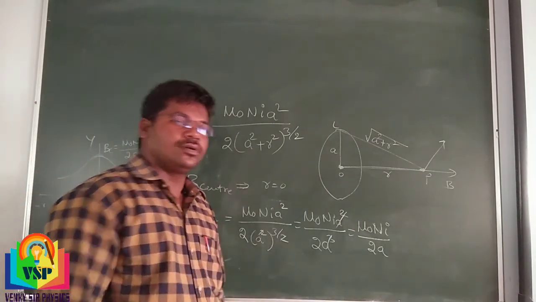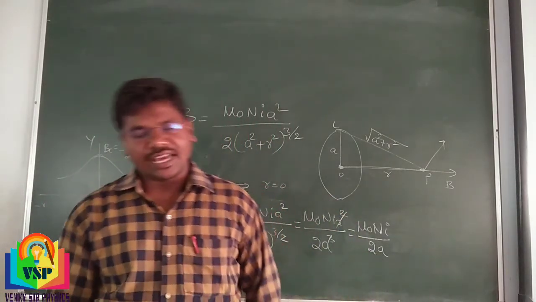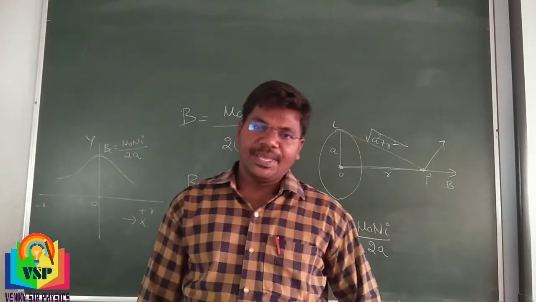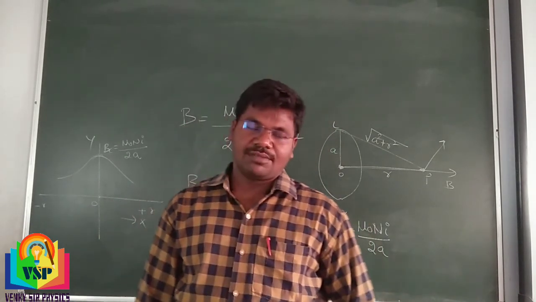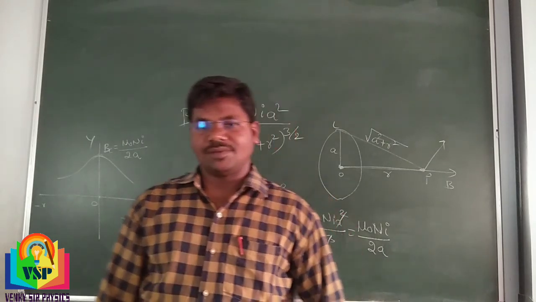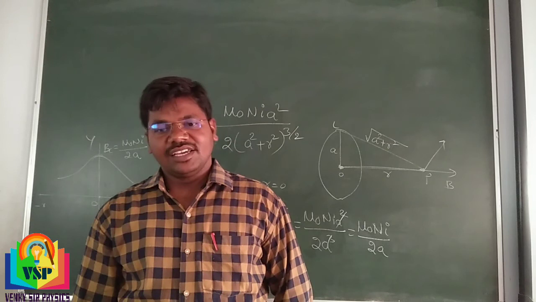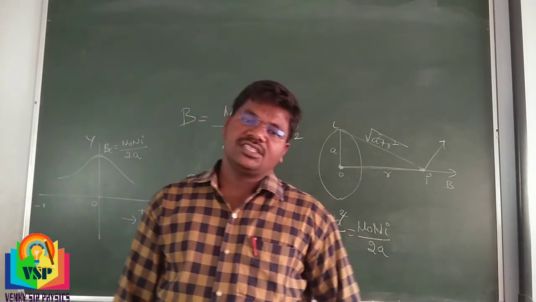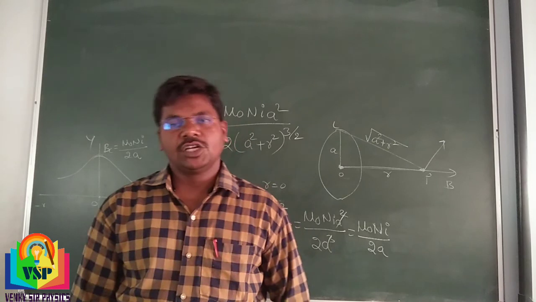B is the magnetic field on the axis of a current carrying loop. B is equal to mu naught N I A square divided by 2 into r square plus a square whole power 3 by 2. At the center of the circle it is given by B is equal to mu naught N I divided by 2A.